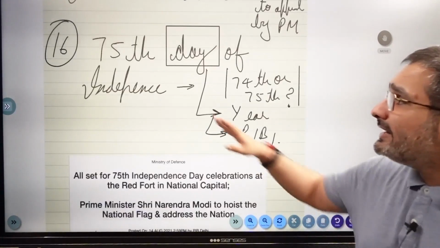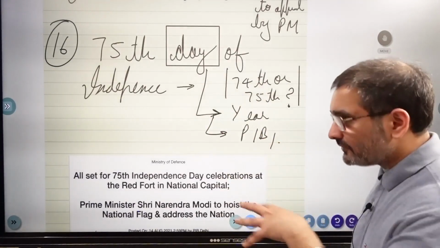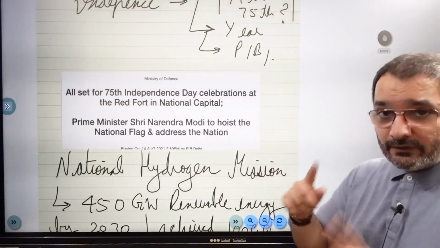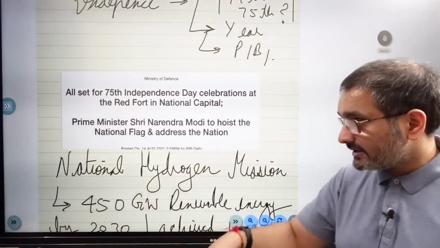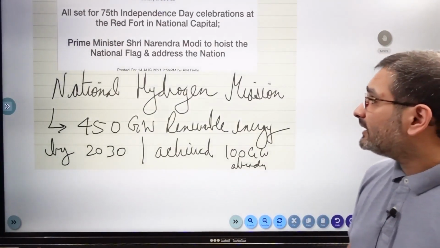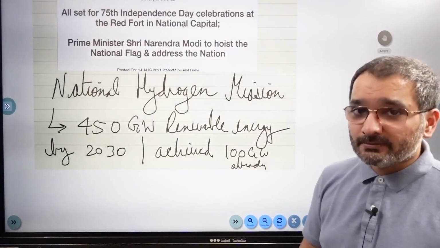ठीक है जी. So I will label it as the 75th day of independence because if you do 2021 minus 1947, well then you land up on the figure of 74. But if you actually start counting how many days, like 15 अगस्त हमने कितनी बार, तो ये शायद 75वां गया था. अब इस दिन पे we launched, the PM Modi basically in his speech mentioned the National Hydrogen Mission.